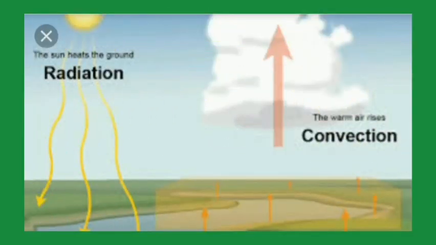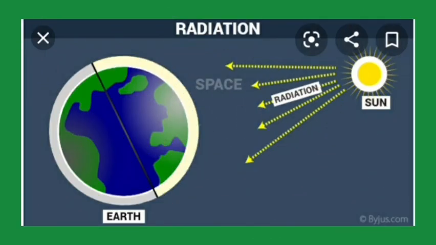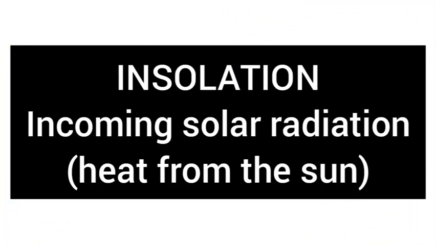Another process by which the atmosphere of the Earth is heated is radiation. Here it is better to know the process of insolation. What do you mean by insolation? Insolation is incoming solar radiation, the heat and light we receive from the sun.